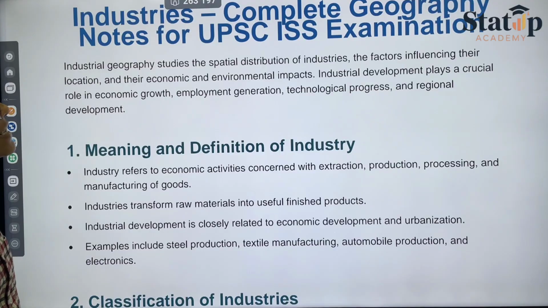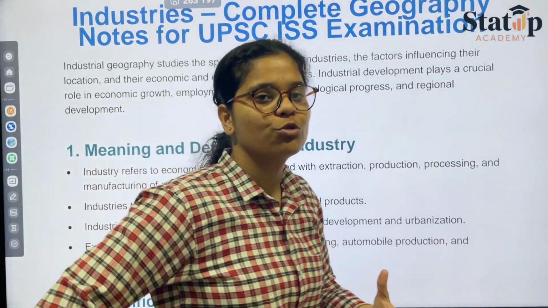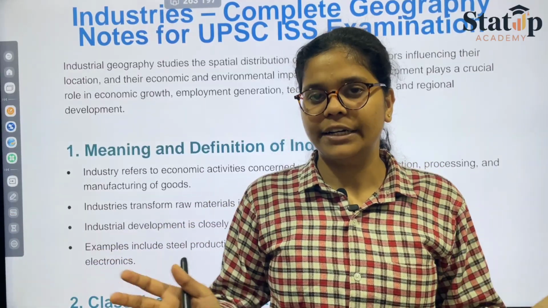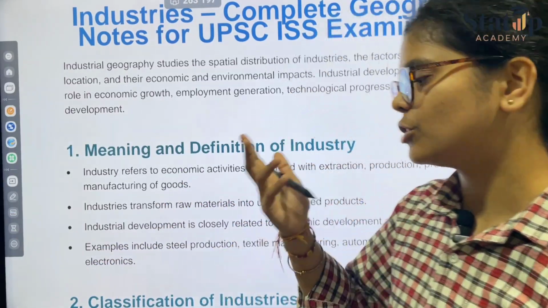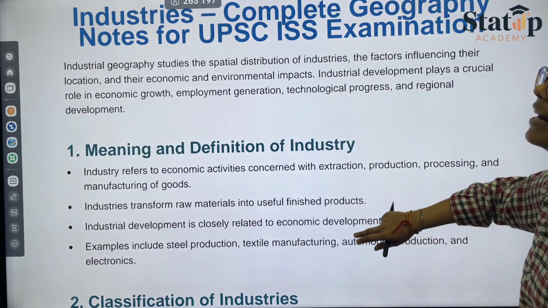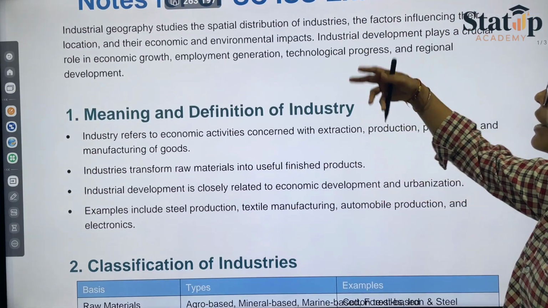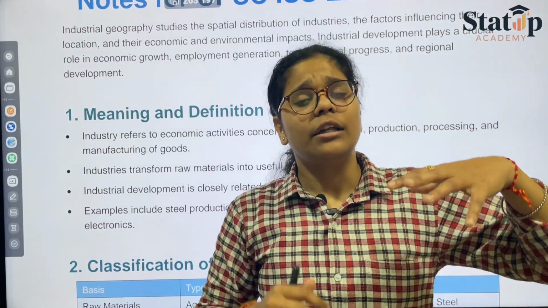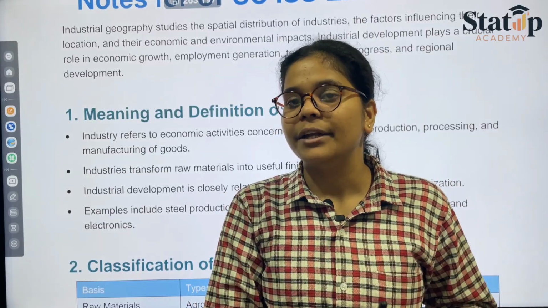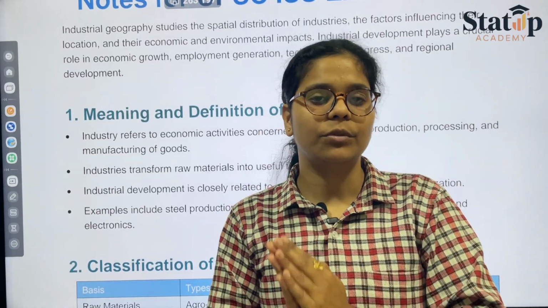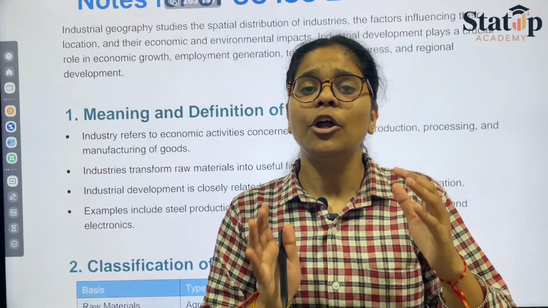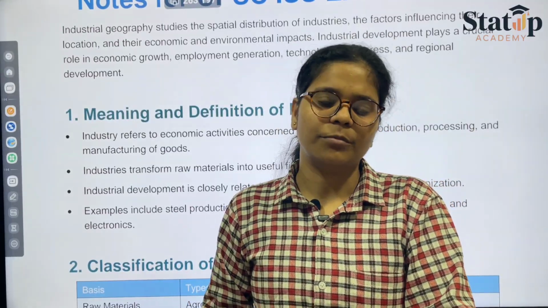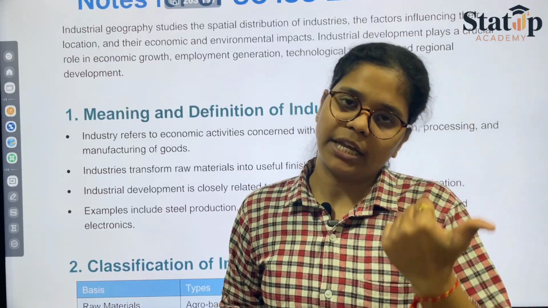Industrial geography studies the spatial distribution. Spatial distribution refers to the distribution in space, like the area that we have been provided. That's why location plays the major role. So it studies the distribution of industries, the factors influencing their location, and economic and environmental impacts as well. Like if you have a river by your side, that river shall be contaminated by the effluents emitted from the industries. Therefore it is quite necessary to take care of the environment while taking care of the family in order to produce large amounts of money. So that is the basic thing that one should take care of.